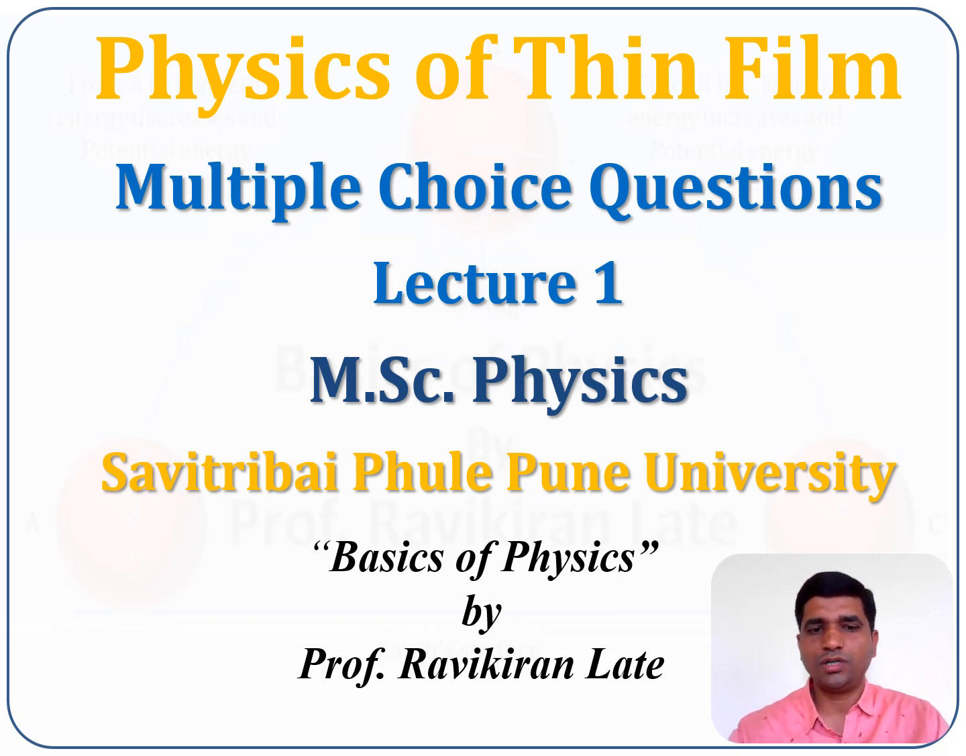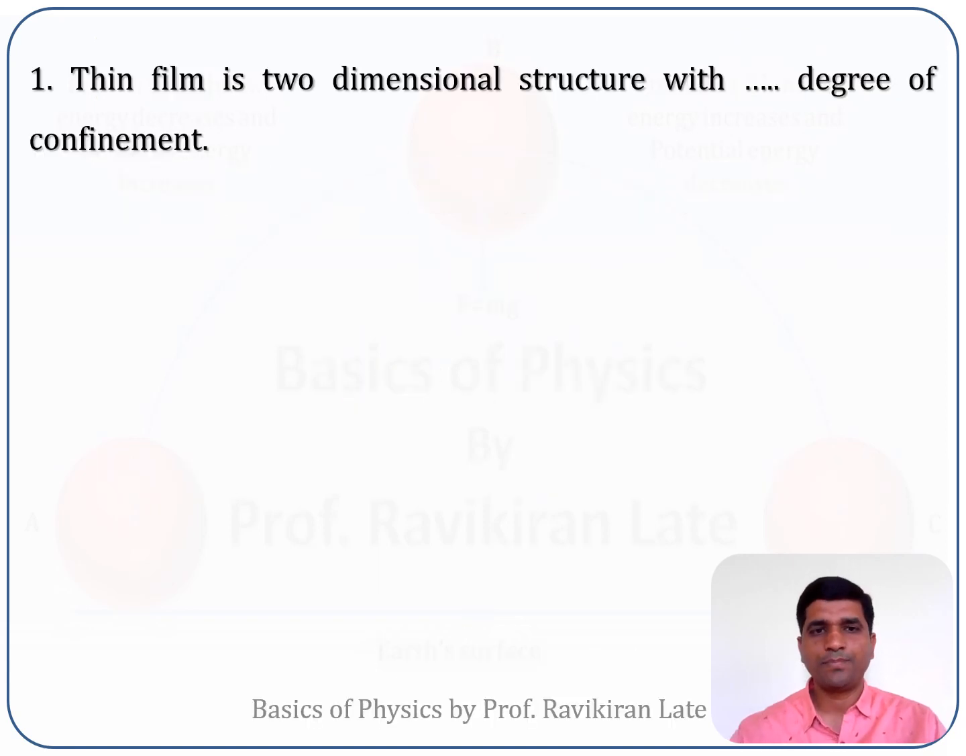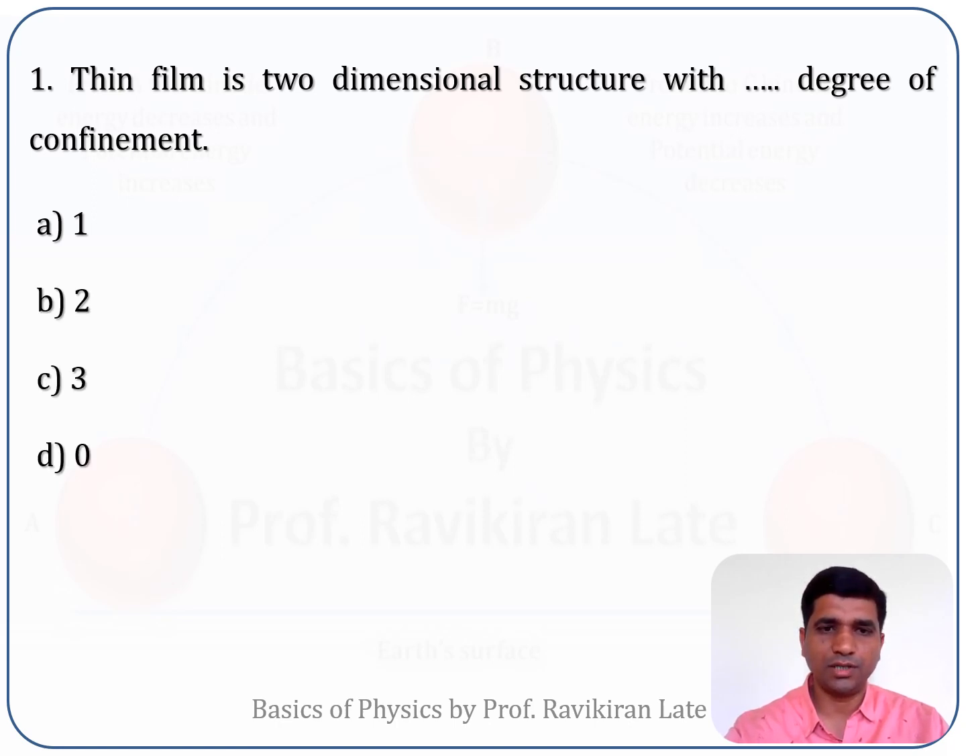So let us start today's session with the first multiple choice question. The first multiple choice question is: thin film is a two-dimensional structure with dash dash degree of confinement. The options are given over here. Option A 1, option B 2, option C 3, option D 0.